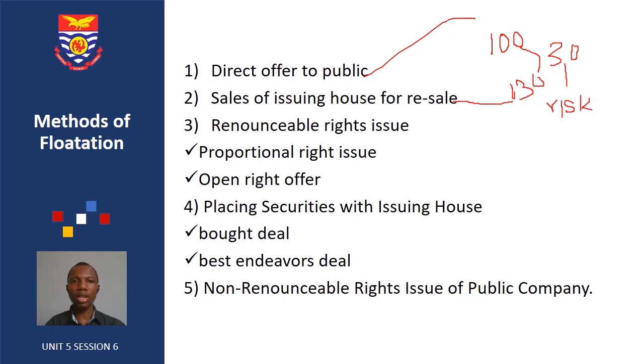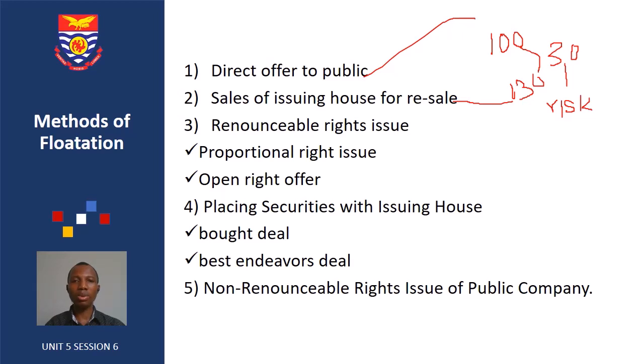You also have the renounceable right issue. With renounceable right issue, its basis will start from the fact that when there's a variation of rights or class rights, it tends to diminish the voting rights or the proportion in which members receive dividends.